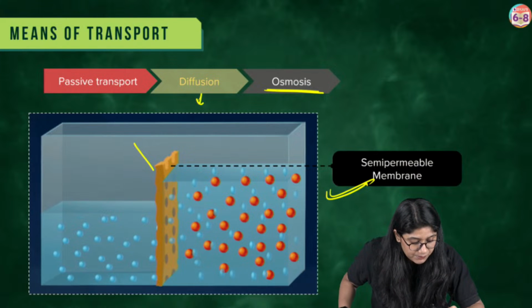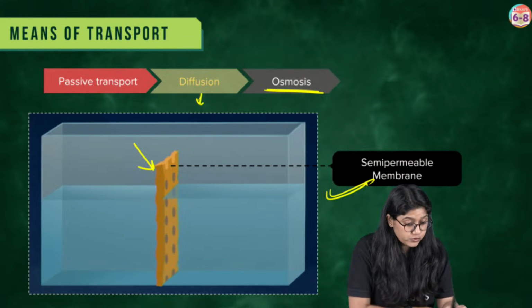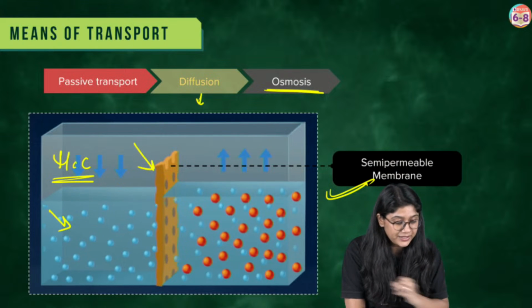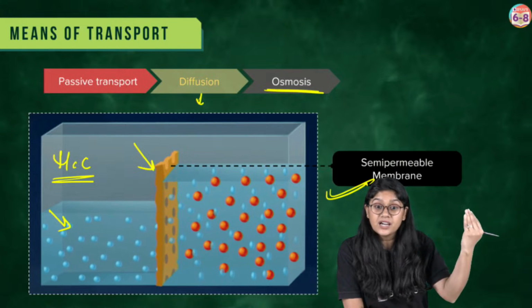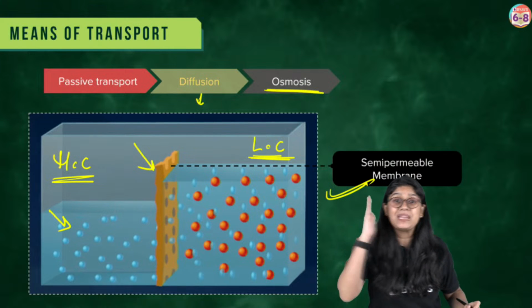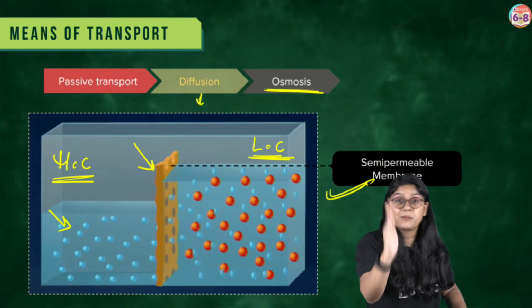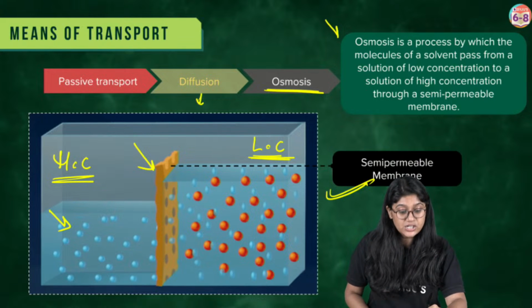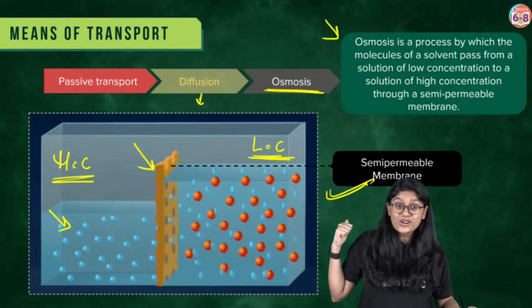See over here, we have the semi-permeable membrane. So molecules move from the higher concentration. Here there is more water, here there is less water. So from where there is more water, water will go to where there is less water, through a semi-permeable membrane. It will be crossing the semi-permeable membrane. That is nothing but osmosis. Take a screenshot everyone, quickly take a screenshot.